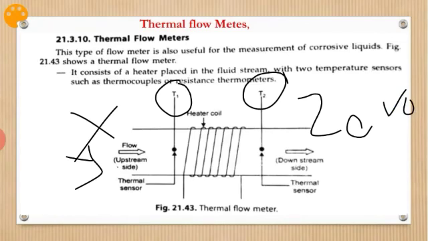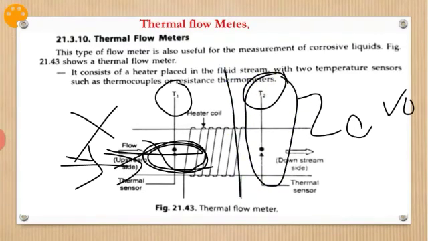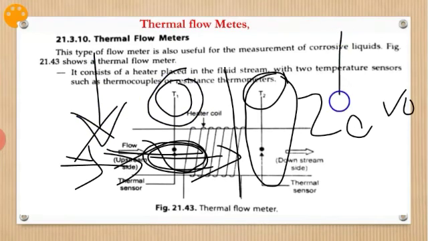Okay. So when the flow increases, T1 will fall. Consider the case when the fluid flow increases: it passes through T1 first, so T1 will fall and T2 will rise, because the fluid has not yet reached it and it is still higher. So I conclude here that when the flow increases, T1 will fall and T2 will rise until a steady state is reached. This is the basic principle we utilize here to find the flow rate.